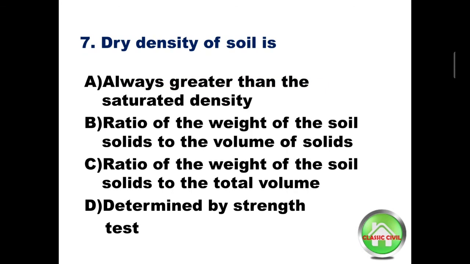Question number 7. Dry density of soil is. Option A always greater than the saturated density. Option B ratio of the weight of the soil solids to the volume of solids. Option C ratio of the weight of the soil solids to the total volume. Option D determined by strength test. Dry density of soil is? Answer is option C, ratio of the weight of the soil solids to the total volume.